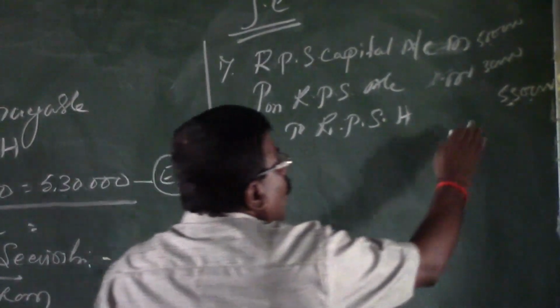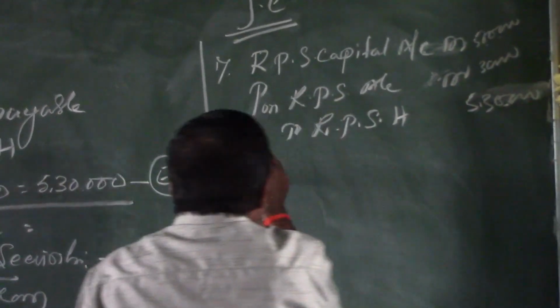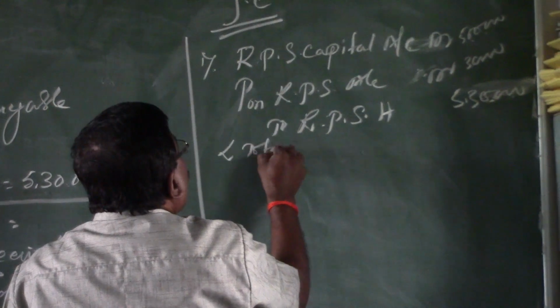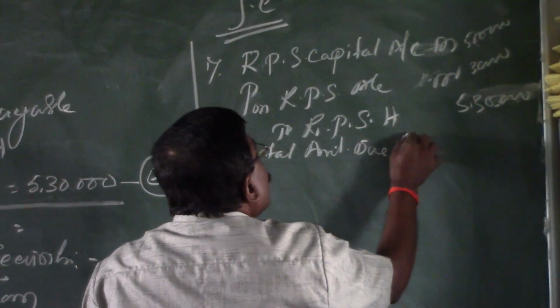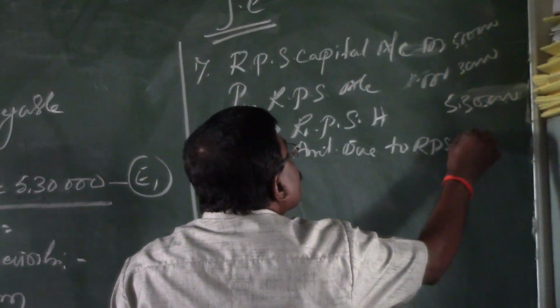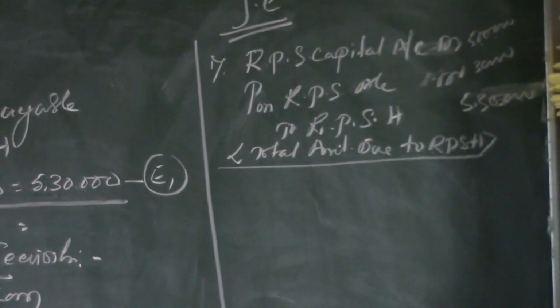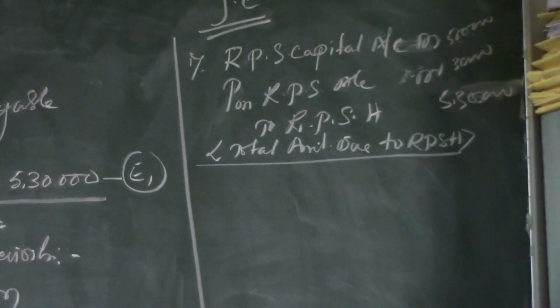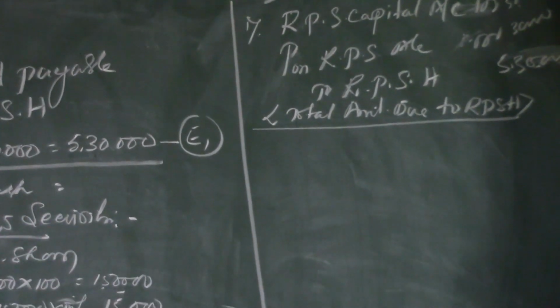5,30,000 is the total amount payable to the redeemable preference shareholders. So the narration for this one is: total amount due to redeemable preference shareholders. So the first entry is over. The first entry is to be given for the amount payable to the redeemable preference shareholders, that is to be shown as due or outstanding.